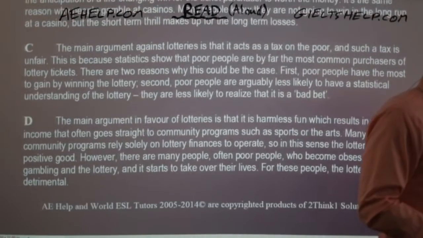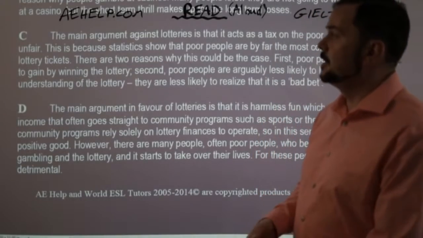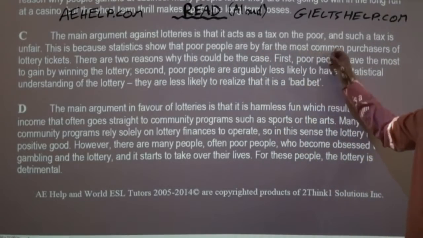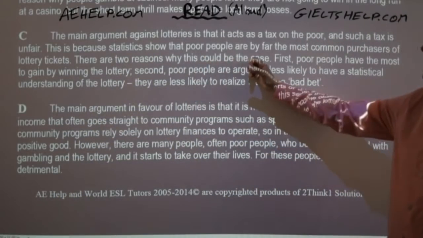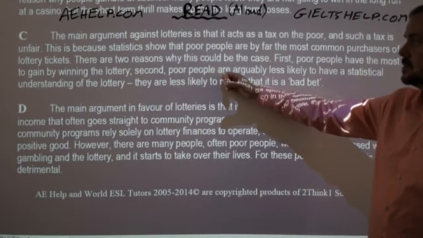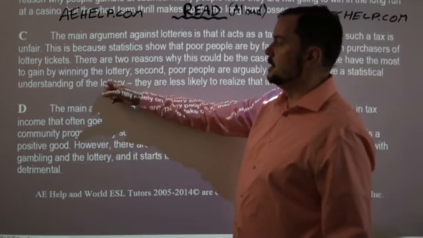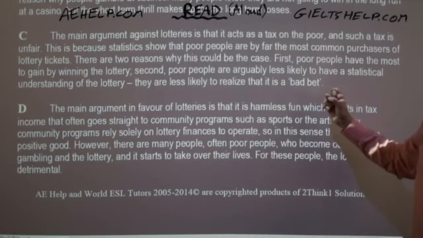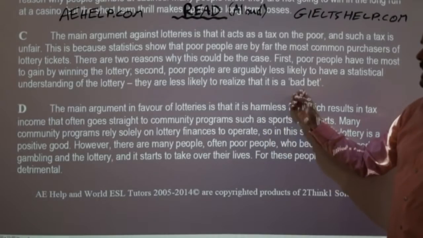with the next paragraph. So the statement, the answer. Here we go. C. The main argument against lotteries is that it acts as a tax on the poor, and such a tax is unfair. This is because statistics show that poor people are by far the most common purchasers of lottery tickets. There are two reasons why this could be the case. First, poor people have the most to gain by winning the lottery. Second, poor people are arguably less likely to have a statistical understanding of the lottery. They are less likely to realize that it is a bad bet.